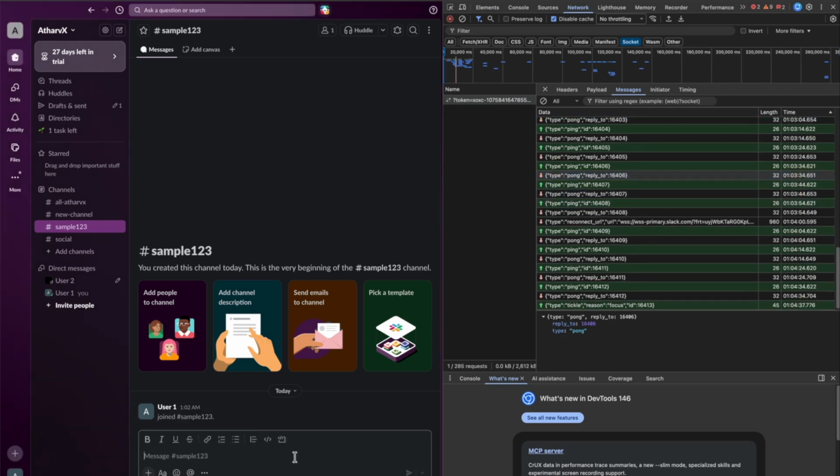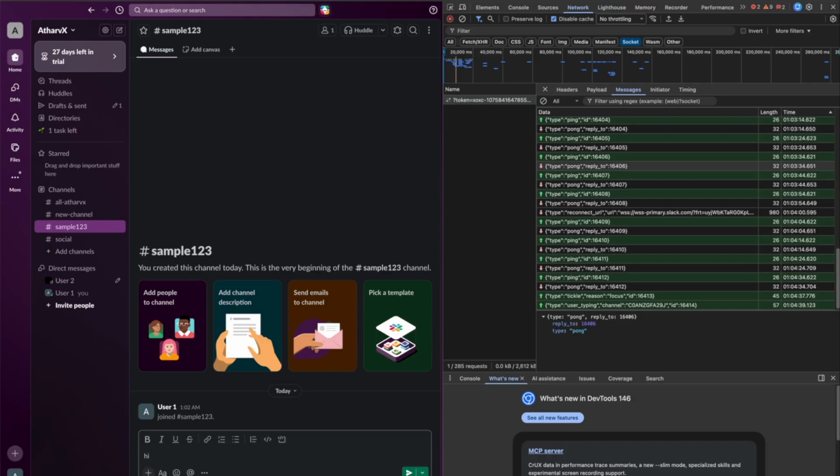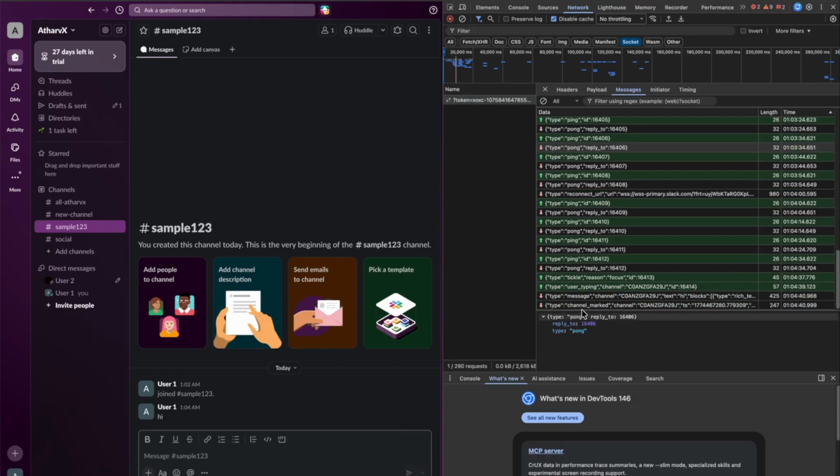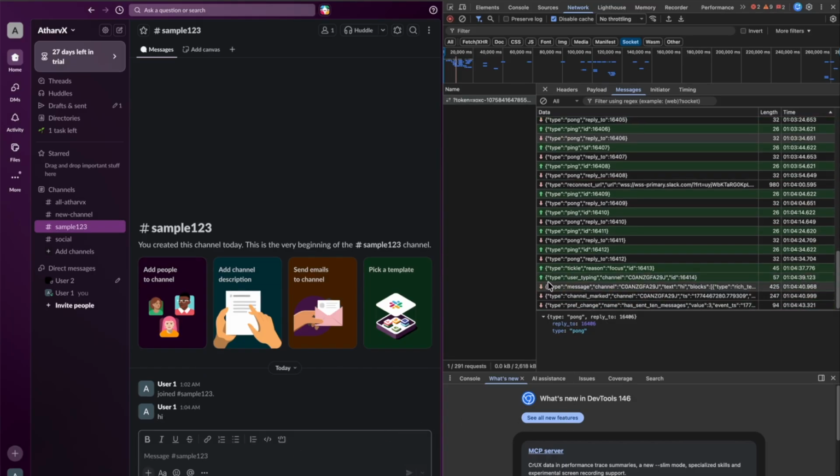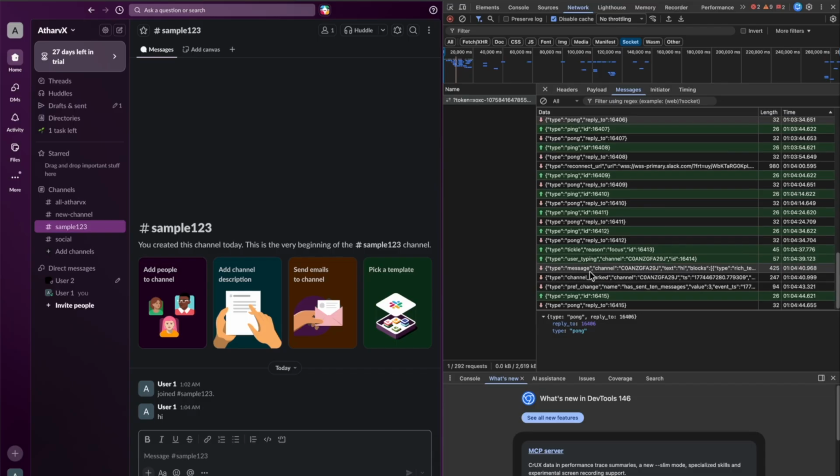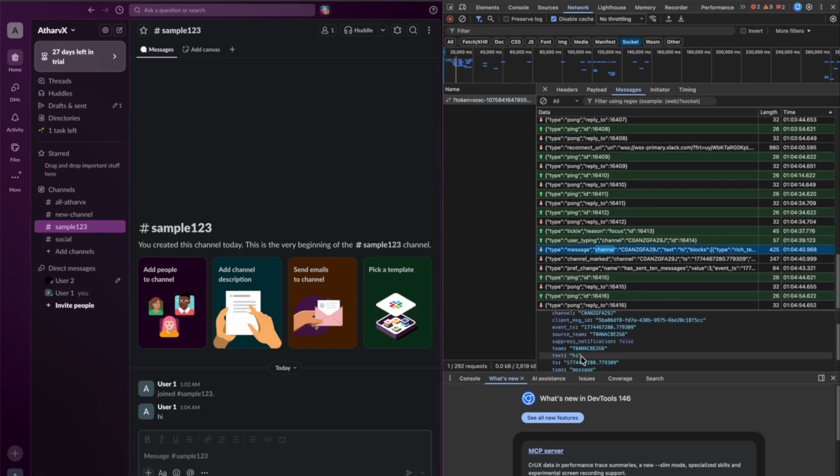So even if I try to send a message, you would see a message event also being sent over here. See how nicely we can see that we have got the message command as well, which was flown through the WebSocket to the server. So if you see over here, I have sent message hi. So this was the text with my hi message, and this was sent to the server. So that's all about the commands which I discussed right now.